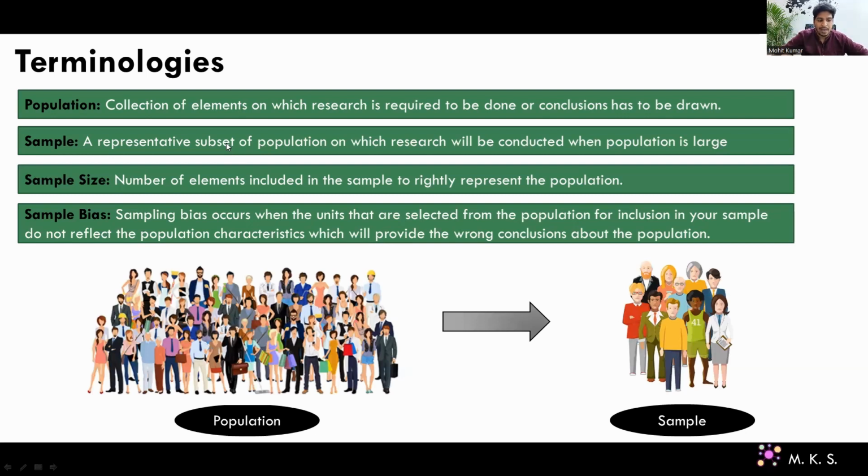So what will happen if we have sampling bias? It will provide you the wrong conclusions about the population, and if the conclusion is wrong, your actions will be wrong, and then definitely it will hurt your business, guys, right? So your sample has to be representative of your population.